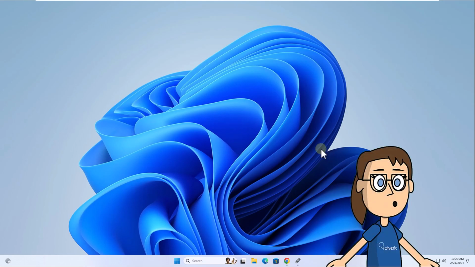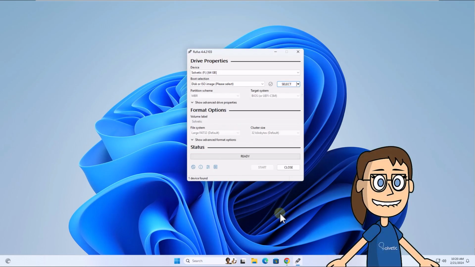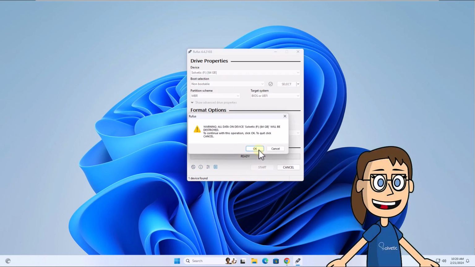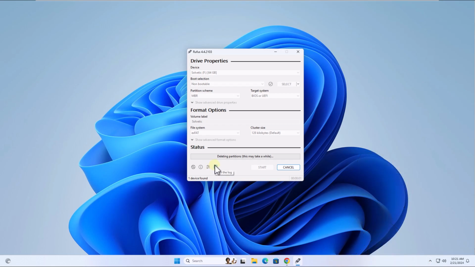To start, open the Rufus application, which you can download from the following link. There, in the device field, select the USB. After this, in the boot selection option, set the non-bootable option. Finally, click Start, click OK, and now wait for this process to be completed.